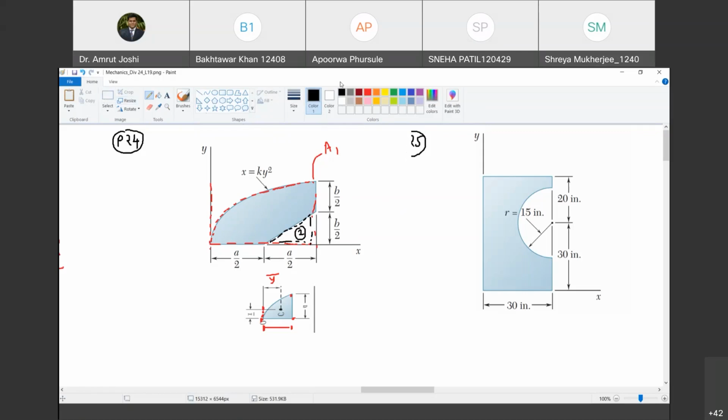If anyone has any doubt, you can ask me now. Somebody had asked me about the midterm examination, so let me clarify that. I inquired, and the midterm examination will start from 2nd February. For that, the syllabus is everything we have done up to this centroid chapter, plus in dynamics we are going to have rectilinear motion. So immediately after this centroid chapter we will start dynamics with rectilinear motion. Probably we will be able to complete the syllabus for the midterm examination by end of next week.